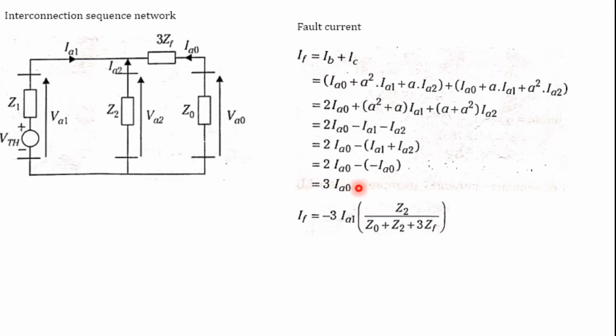Already we know IA0 is minus 3 times IA1 Z2 divided by Z0 plus Z2 plus 3ZF. These are all the things which we need to consider: the expressions for the generator with and without fault impedance, and the different types of faults which happen in a power system.